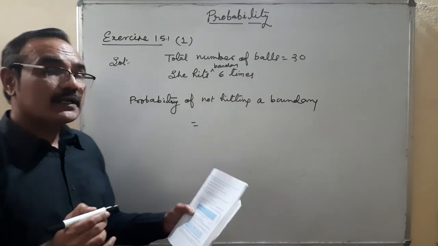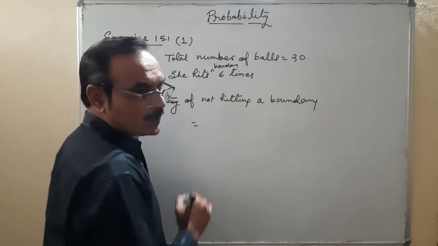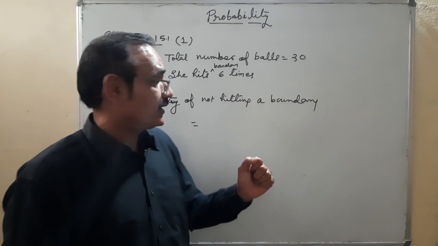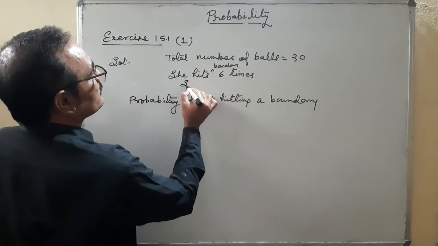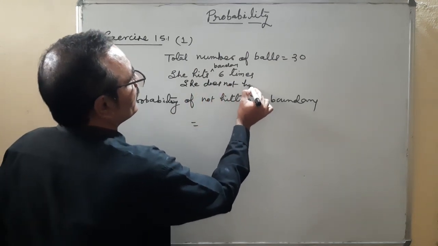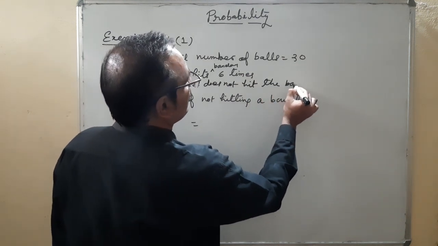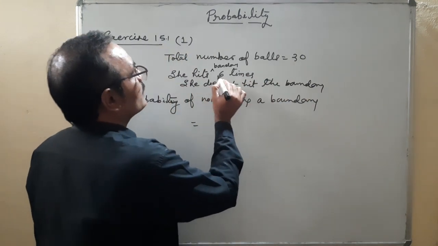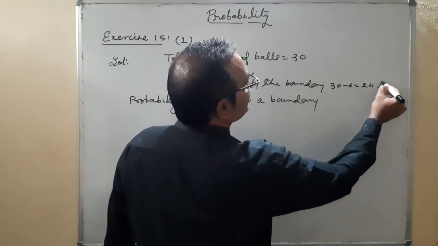Probability of not hitting a boundary is equal to number of favorable outcomes. Here, favorable outcomes are not hitting the boundary. She hits the boundary 6 times, so she does not hit the boundary 30 minus 6, which means 24 times.